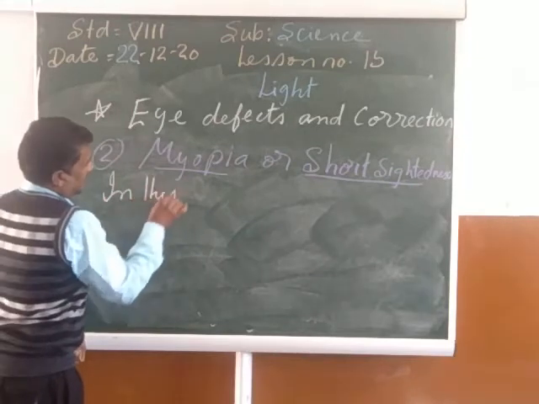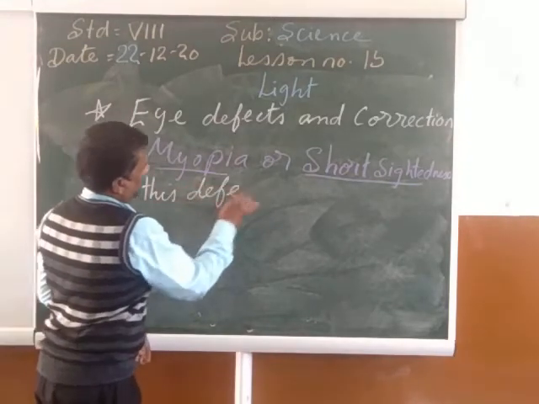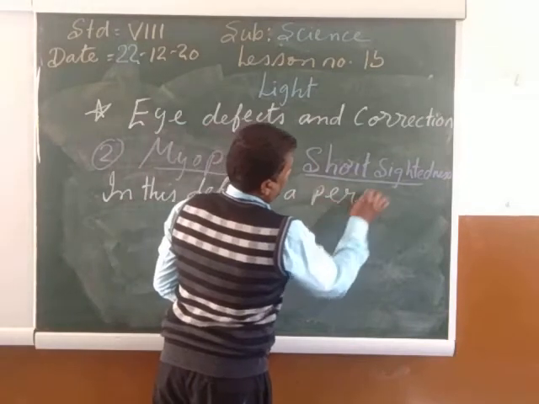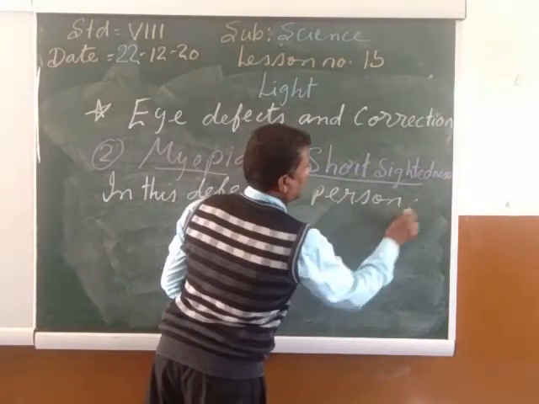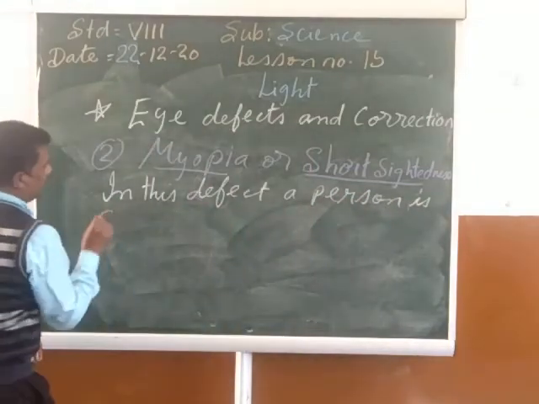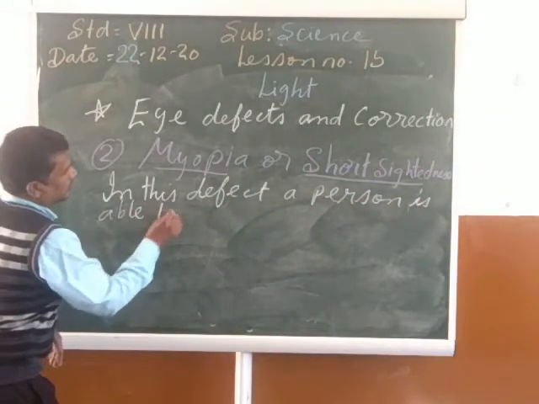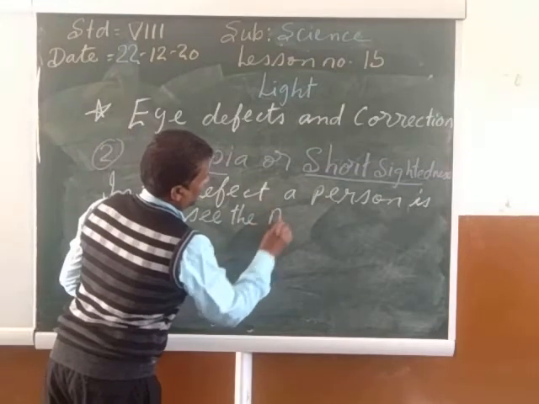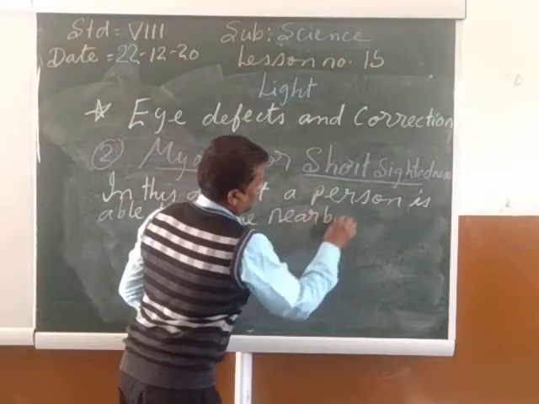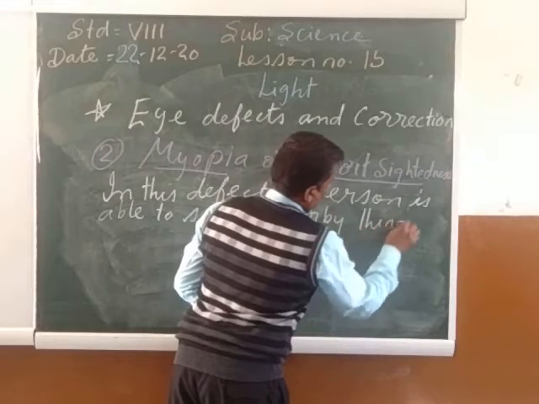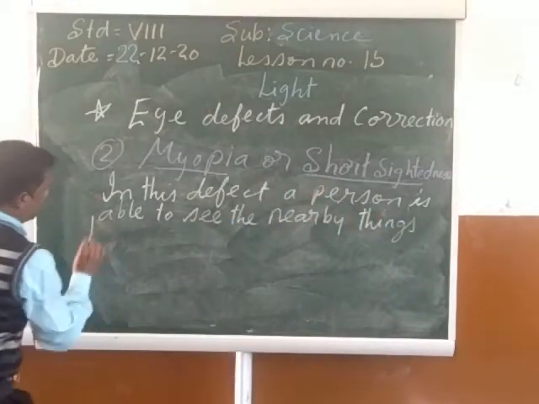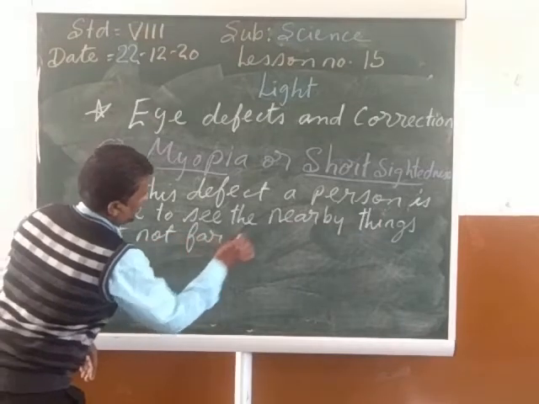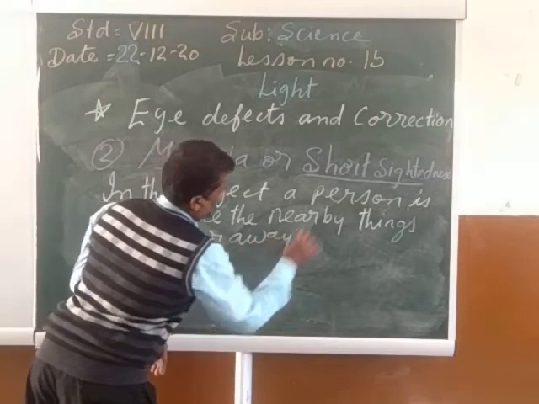In this defect, a person is able to see the nearby things, but not far away things.